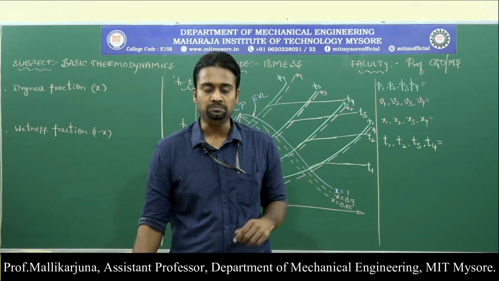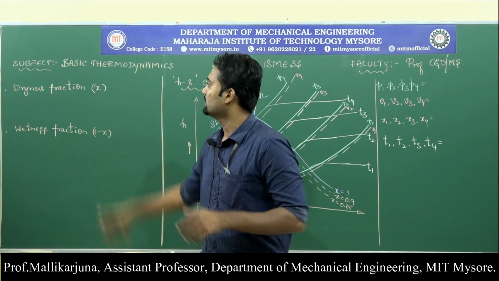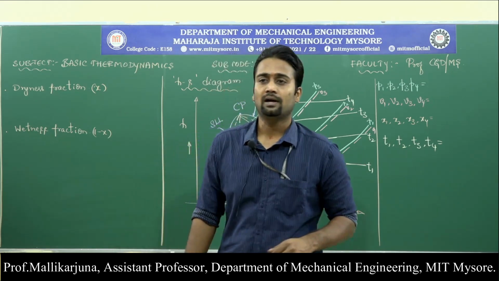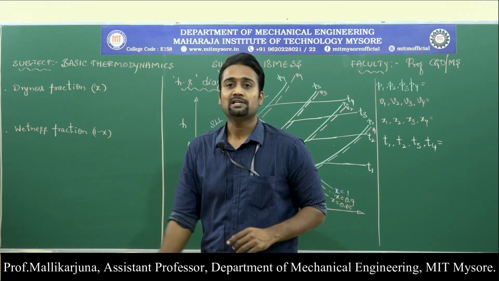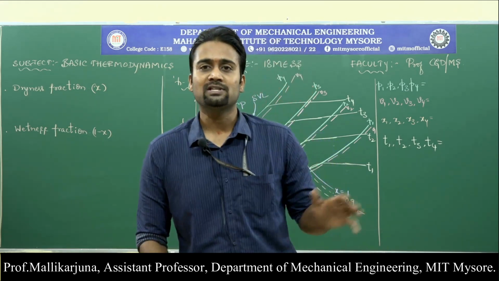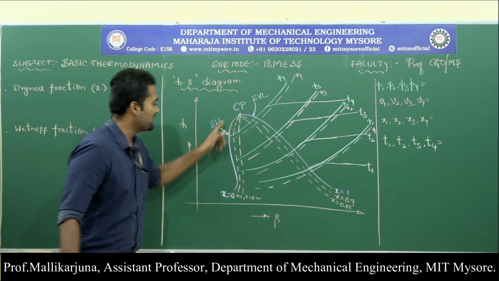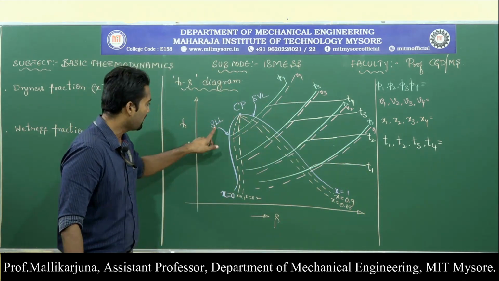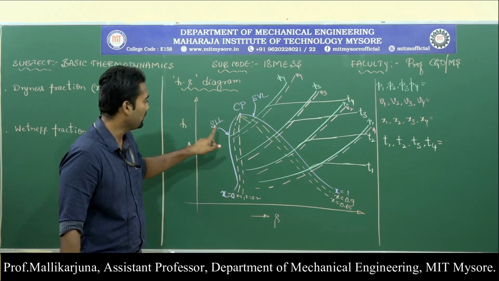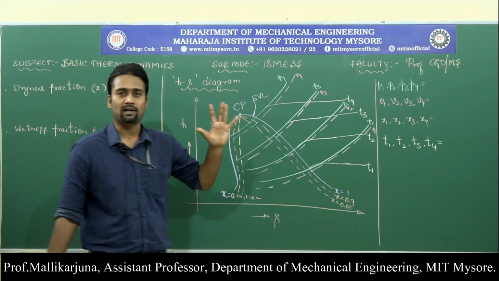So now, the very first thing is we need to understand where this dryness fraction comes into the picture and where this wetness fraction comes into the picture. We have understood from the previous discussions that I have taken two saturated lines, one is a saturated liquid line and another is a saturated vapor line.